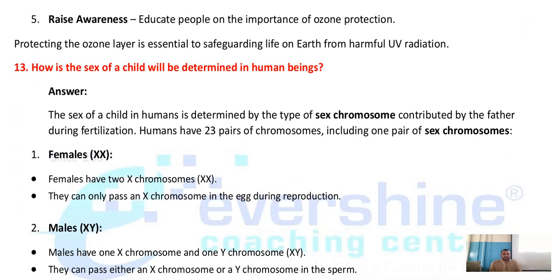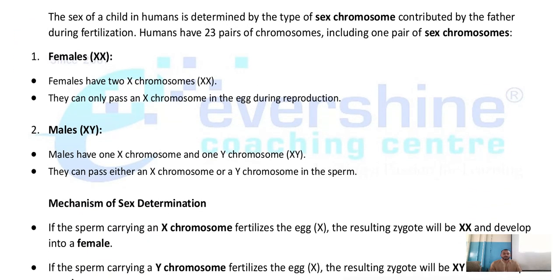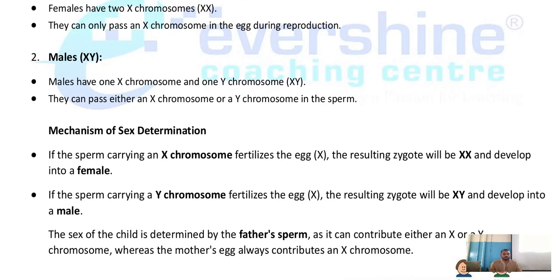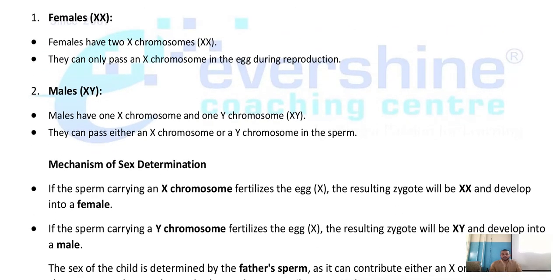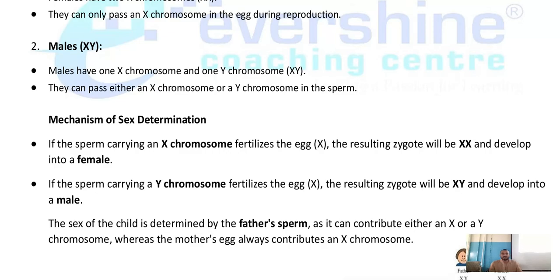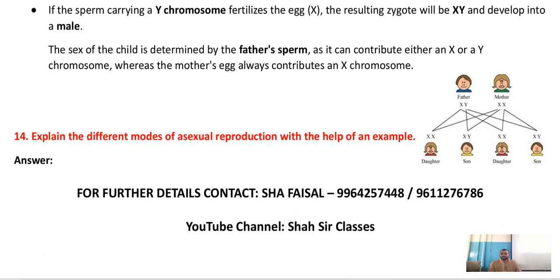Okay. Next, how is the sex of a child determined in human beings? I have seen most of the students are writing the answer, but I am not seeing perfection. How should you write the answer? Please follow these steps so that it will be easy for you. First, you should write what chromosomes females have, what chromosomes males have, and how exactly the transfer takes place, and it helps in the formation of a boy child and a girl child. So, this is how you have to explain.